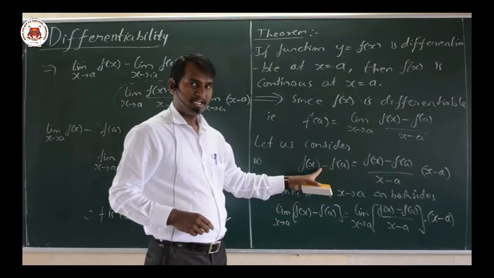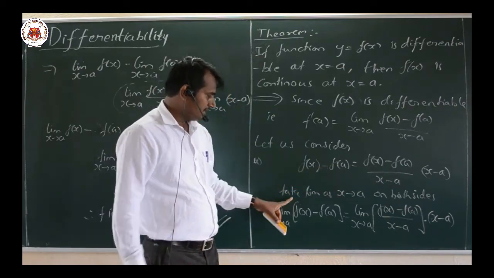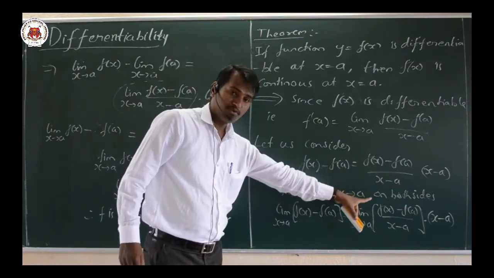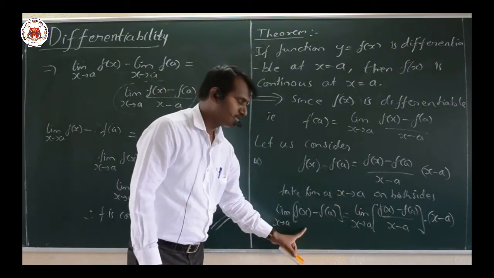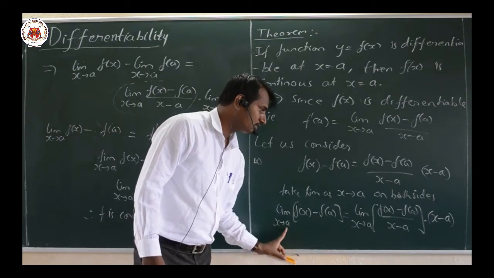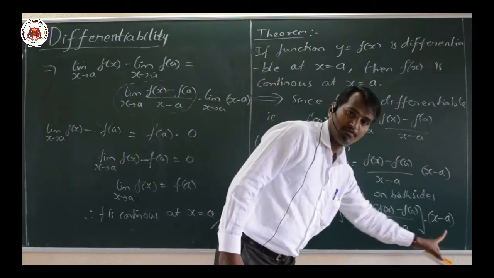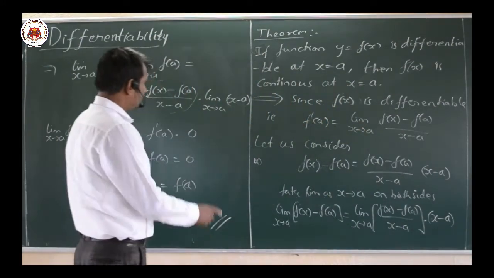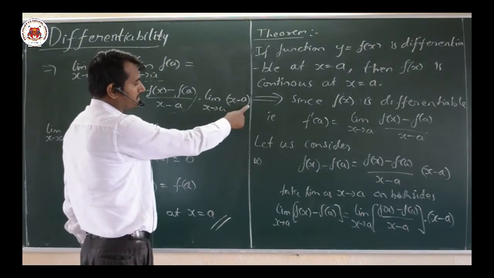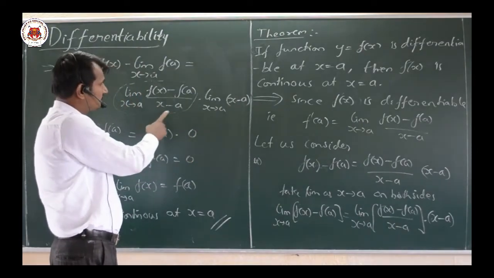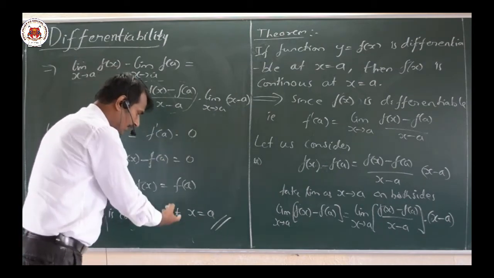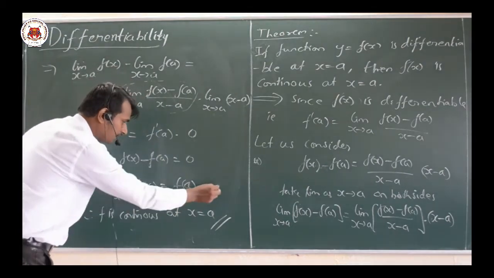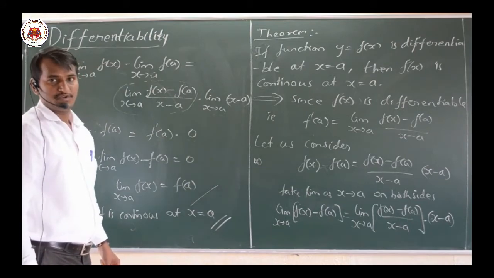Okay, by that property I had made use of it. Then taking the limit as x tends to a on both the sides here, I had made use of limits. Then according to the algebra of limits, I had split the limits for both of them. Here x minus a value will be 0, and here this value will be f dash of a. Very simple, and the value proceeds, and that itself is our definition of a continuous function.